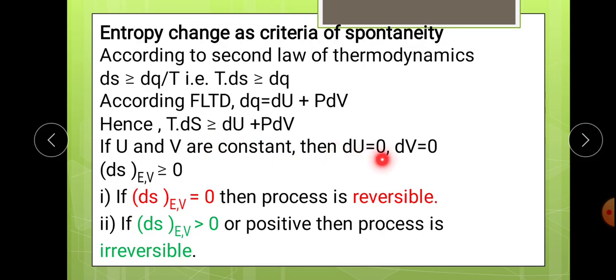So dU becomes equal to 0 and dV is the same, equal to 0. So if you put 0, this whole term becomes equal to 0. So the equation is modified as